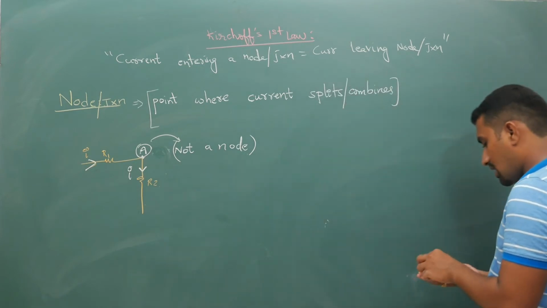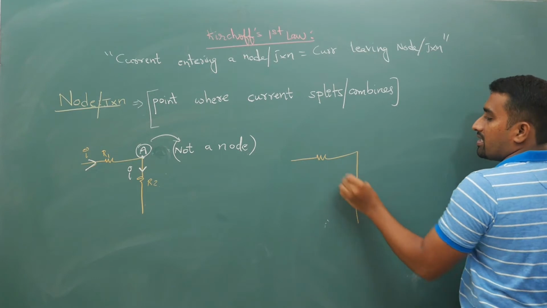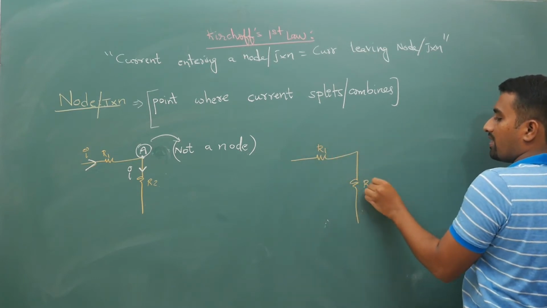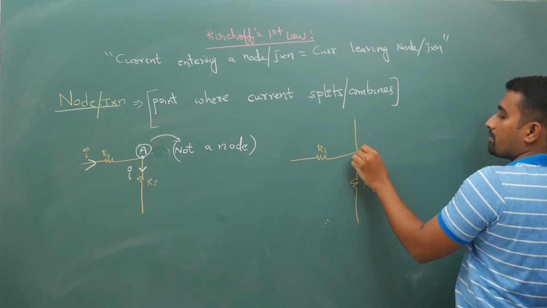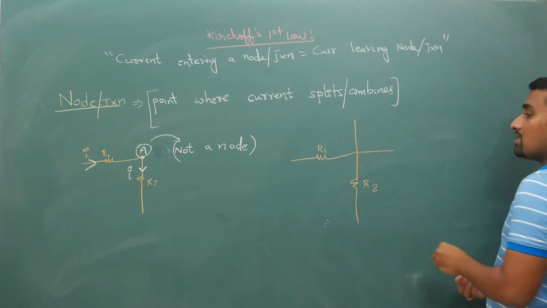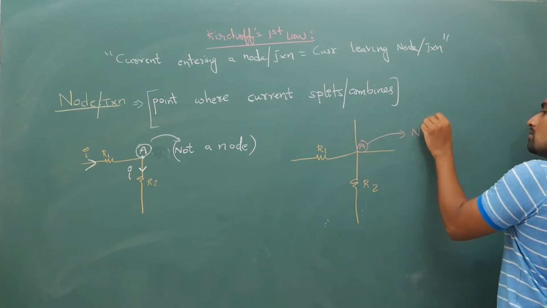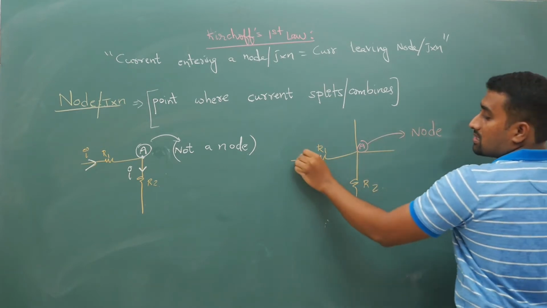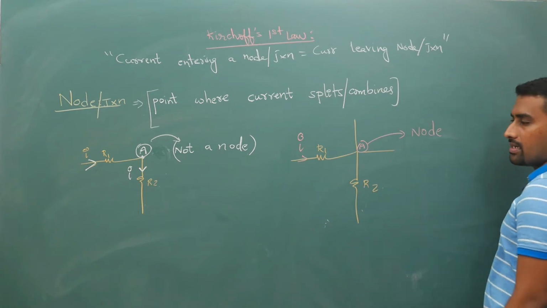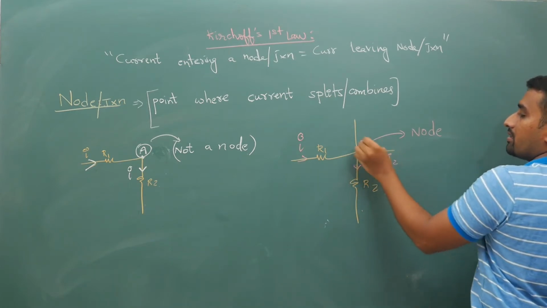Whereas for the same figure, if I connect one more wire here, to the top or to the side, anywhere, this point A is a node. Because this current I, coming like this, will split into different branches, I1, I2, I3.